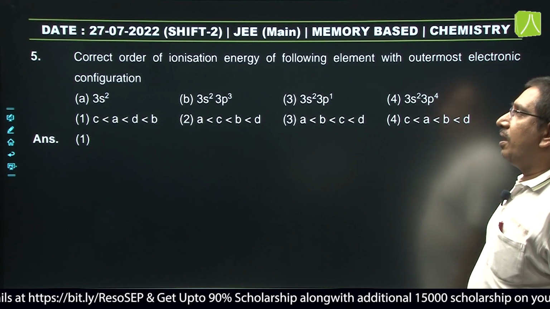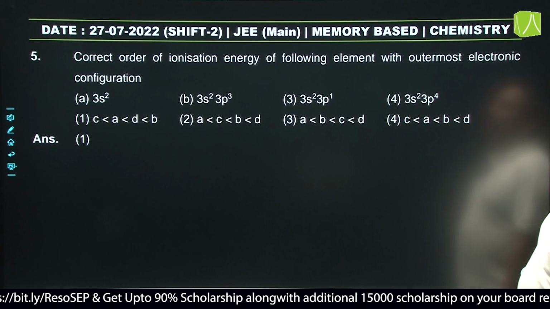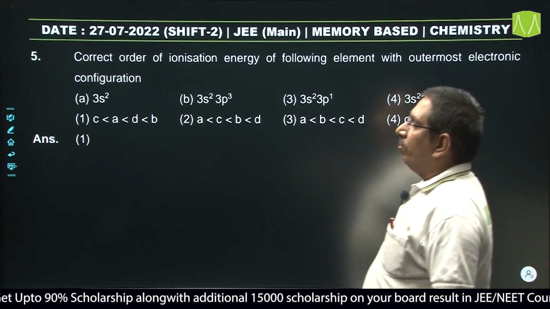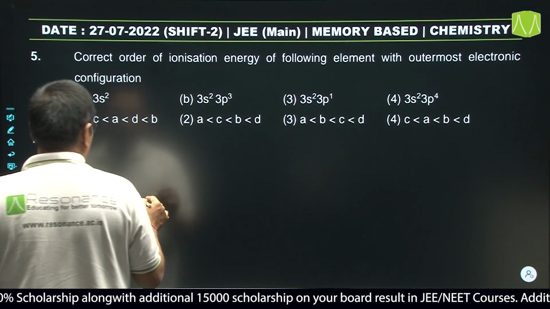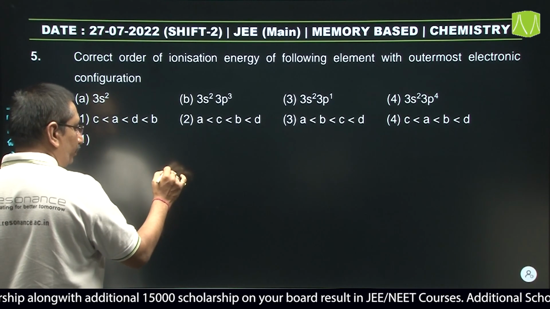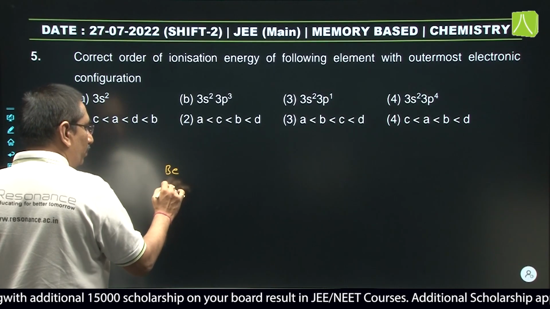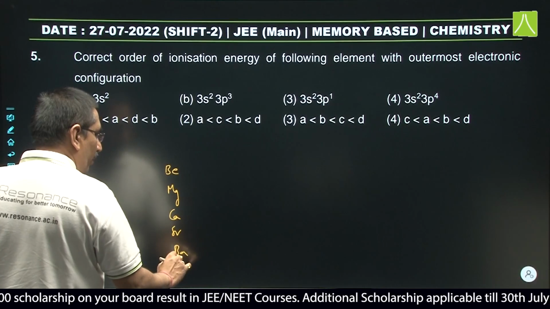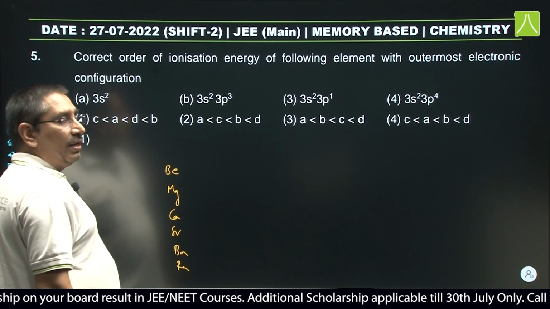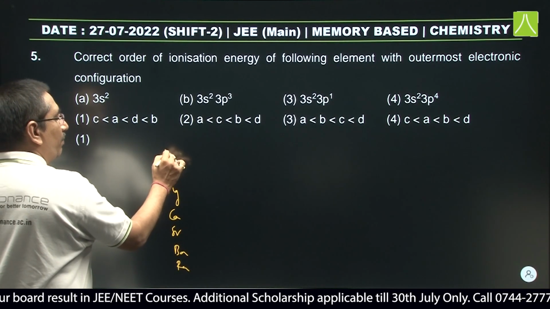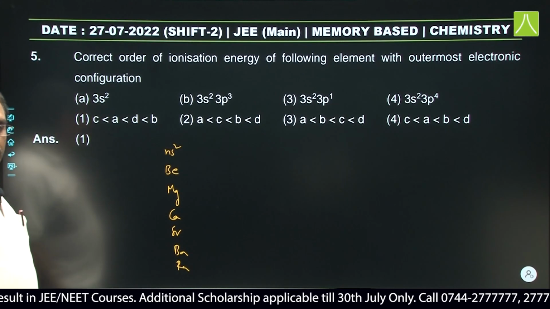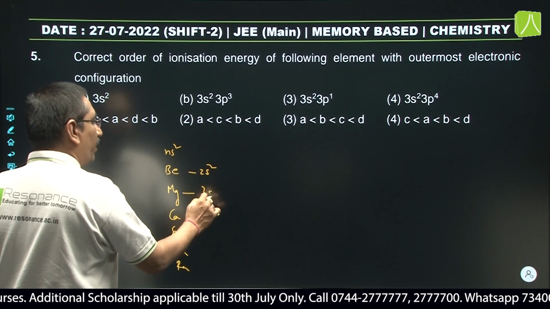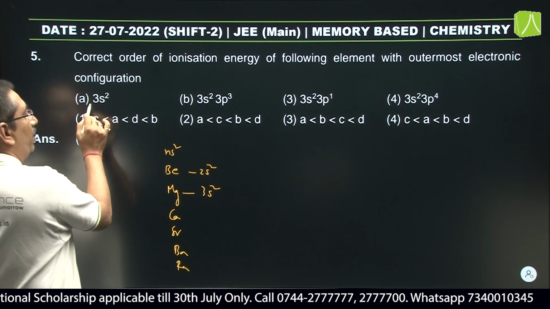Next question: the correct order of ionization energy of the following elements with given outermost electronic configuration. With 3s2 outermost configuration, this is for magnesium. In the second group the outer configuration is ns2, 2s2 for beryllium and 3s2 for magnesium.